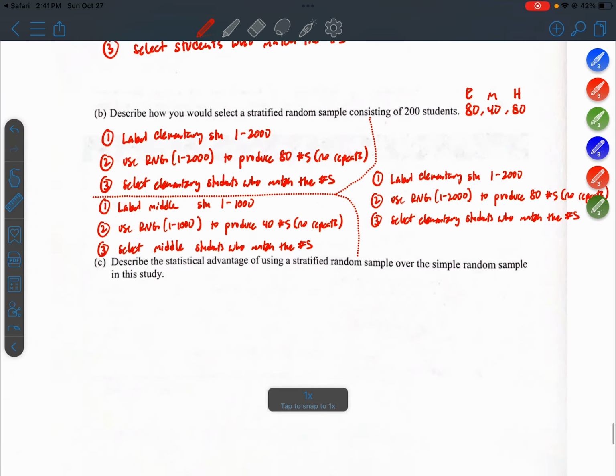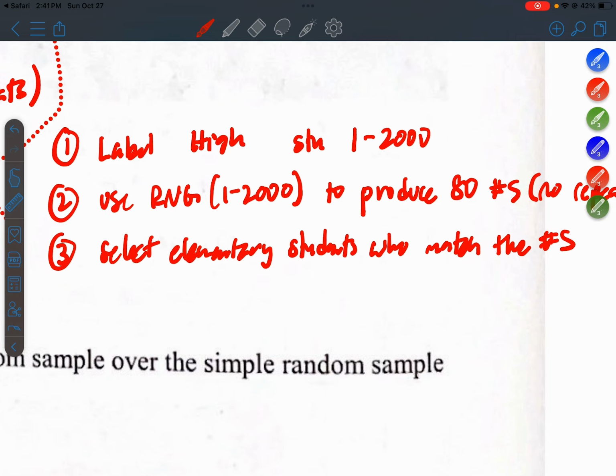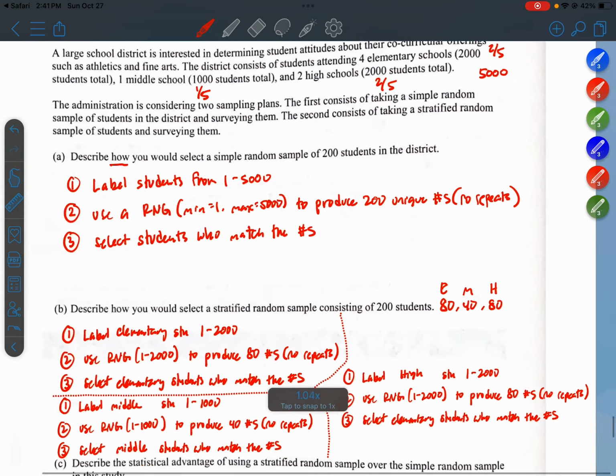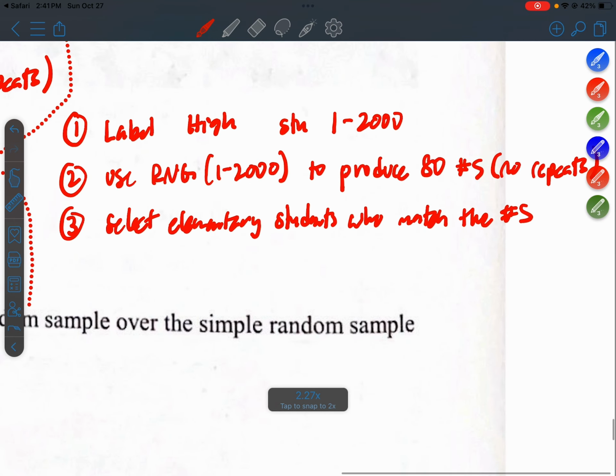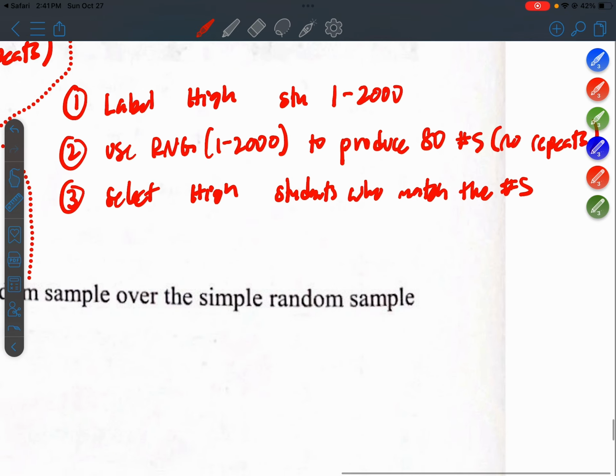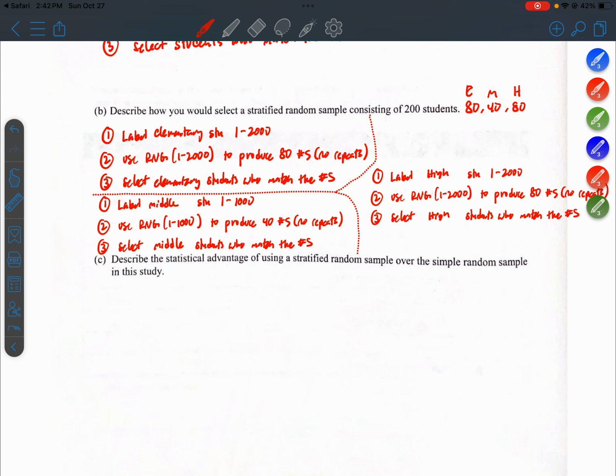Okay, so label the high school students 1 to 2,000. That was how many there were, right? 2,000, yeah. Use a random number generator to produce 80 numbers, no repeats, and then select the high school students who match those numbers. So we're sampling a little bit from all three levels, and then we would combine the 80 elementary students, the 40 middle school students, the 80 high school students to get our final sample of 200 students from the district.